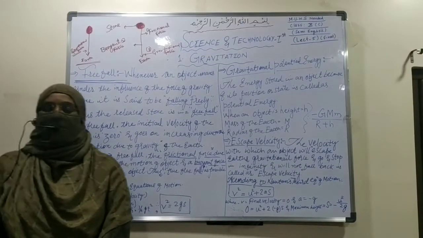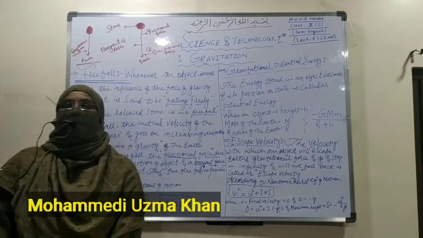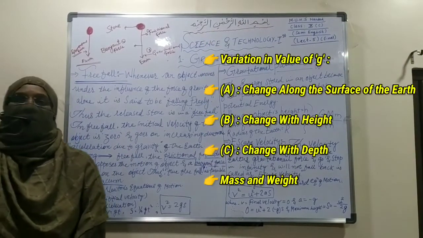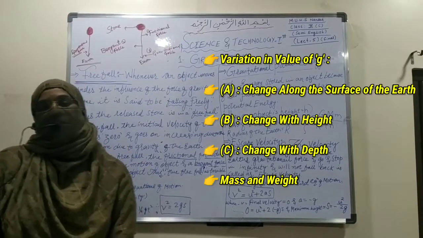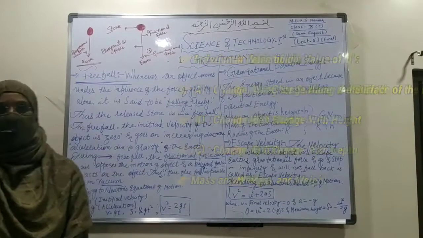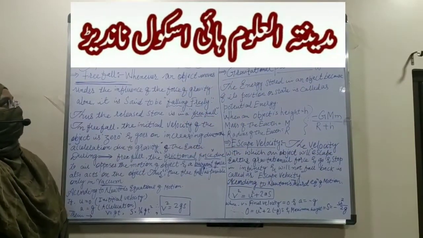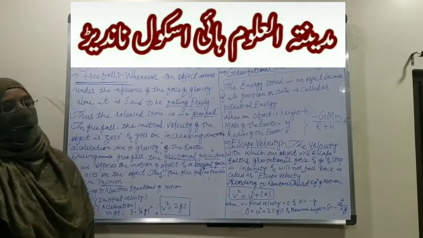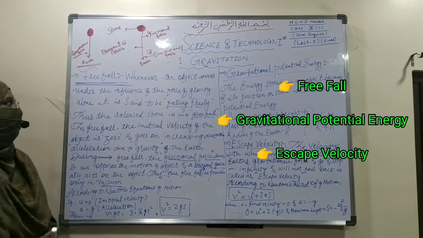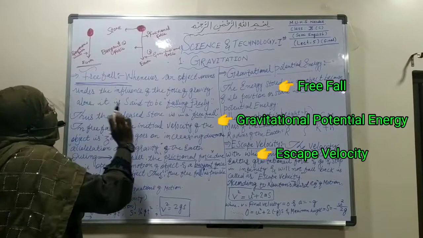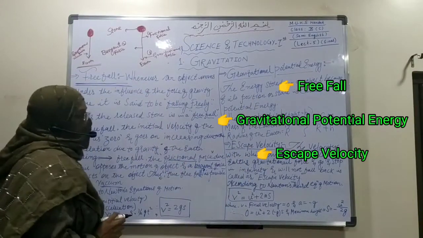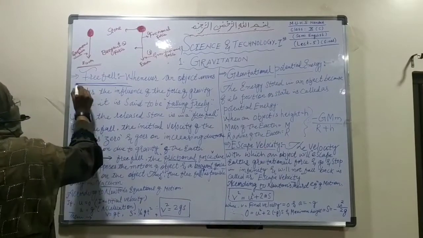Dear students, in our last chapter we have studied about the variations in the value of g. In that, we studied the change along the surface of the earth, change with height, change with depth, and mass and weight. So in this lecture we will study our three remaining topics from the chapter gravitation. They are free fall, gravitational potential energy, and escape velocity. So the first one is free fall.